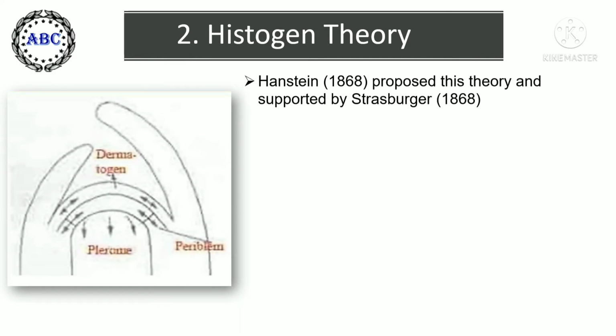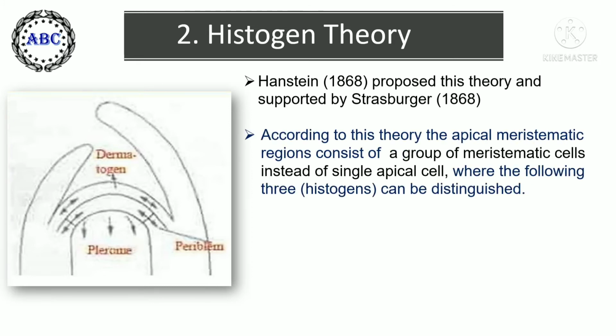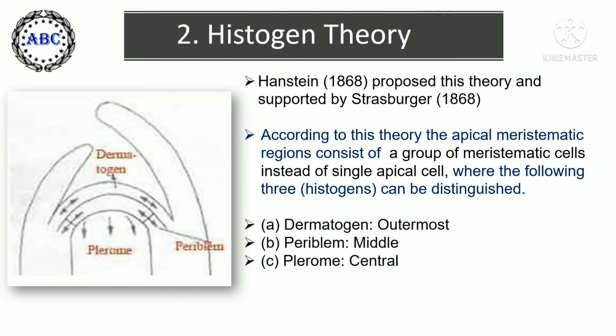Hanstein in 1868 proposed this theory, and this theory was supported by Strasburger in 1868. According to this theory, the apical meristematic regions consist of a group of meristematic cells instead of a single apical cell. In the apical regions of root and shoot, the meristematic region shows 3 distinct zones or histogens or strata, each with a small group of initials.